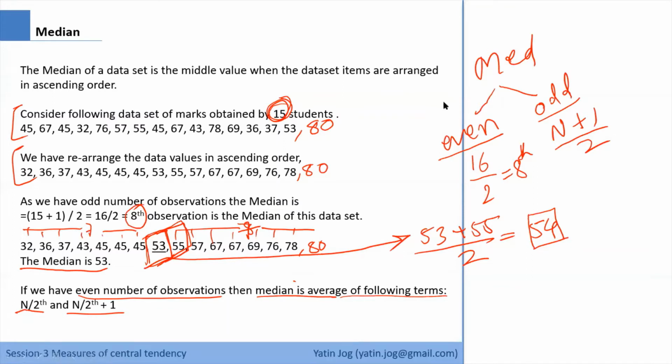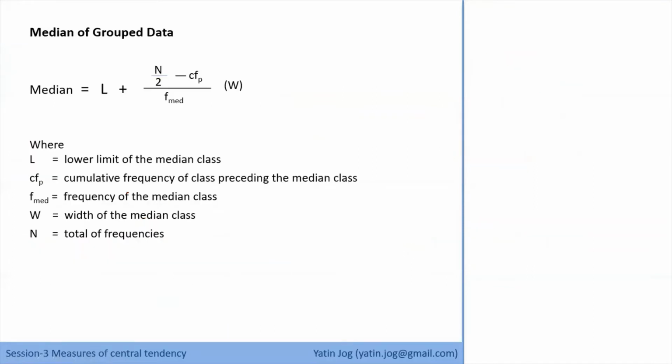Median of grouped data is a bit complex formula, so we'll go to that. This is the formula for median of grouped data. I'm just telling you what happens in the background. You don't have to remember this formula because in Excel you will get direct values. In SPSS and other tools also you'll get direct values. Though Excel has a limitation that we don't have a direct formula for median of grouped data, yes, we can find the median values easily in Excel using some autofill options that I will show you in Excel itself. So this is the formula for median of grouped data.